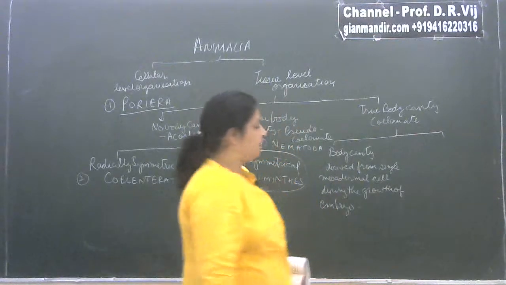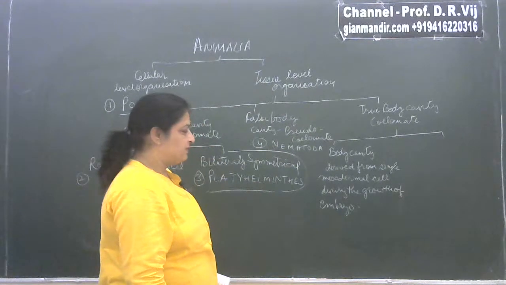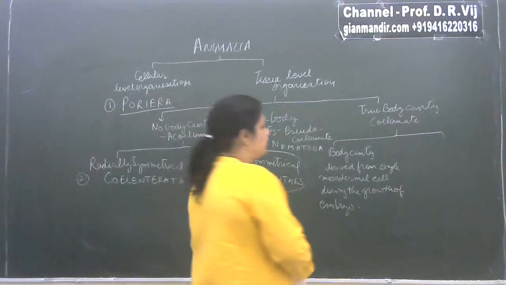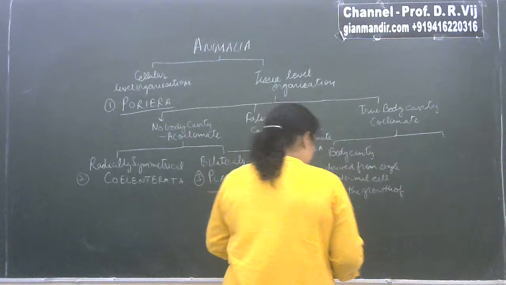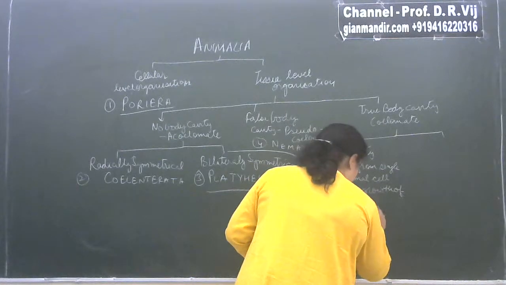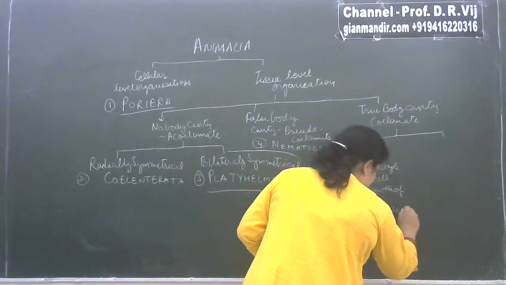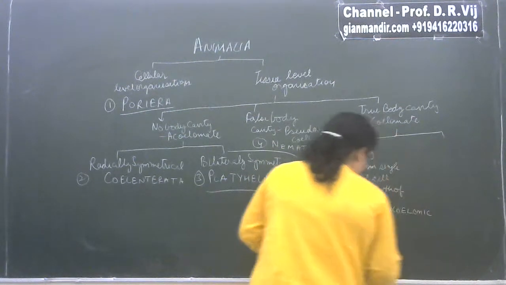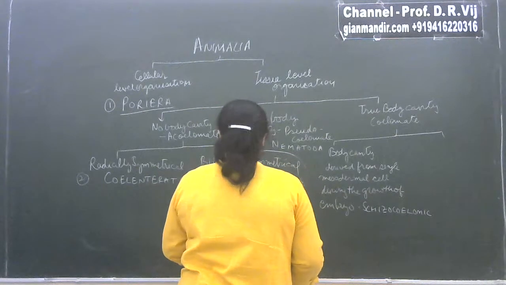Where the body cavity has developed from a single mesodermal cell while the embryo was growing, this kind of organisms are known as schizocoelomic. And these schizocoelomic have three phyla.